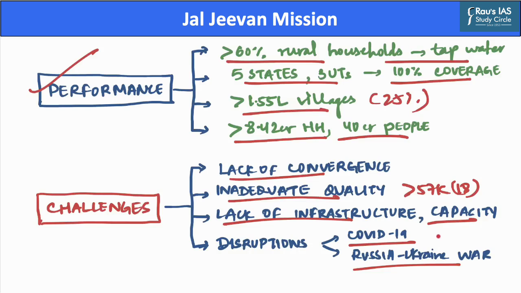Hence, to conclude, we can say that the Jal Jeevan Mission is impacting society in multiple ways. Regular tap water supply relieves women and young girls from the drudgery of carrying heavy loads of water to meet their daily household needs. On the other side, women can utilize the time saved from collecting water for income generating activities, for learning new skills, or for supporting their children's education. This is all for today's discussion on Jal Jeevan Mission.